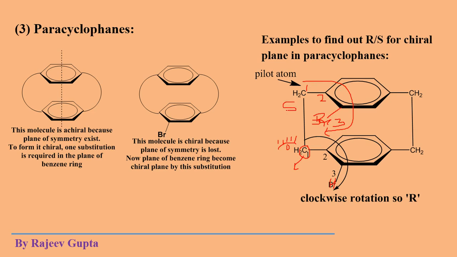So actually the configuration is S. This gives a second rule: if the pilot atom is present at the downside, not the upside, and we get R configuration, then change the result to S, or if we get S, then change the result and get R. So if the pilot atom is at the downside, we change the result. Actually this is S configuration.